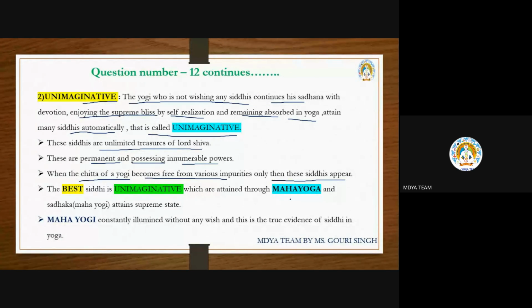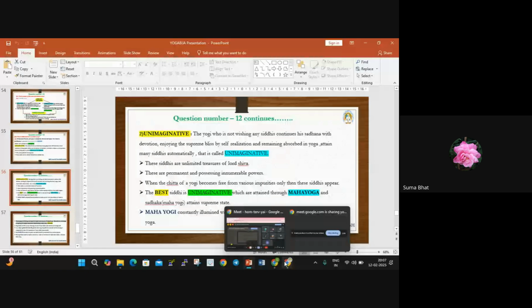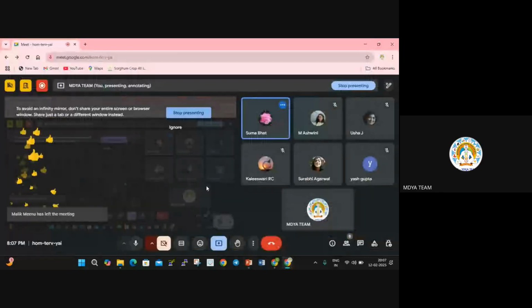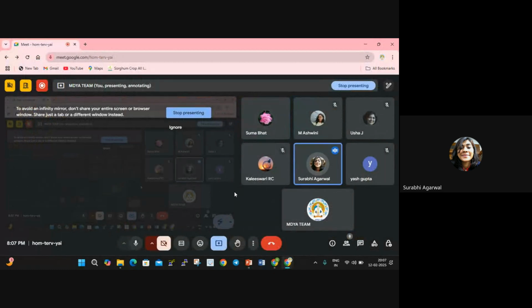What are the impurities discussed here? Yes, anyone can unmute yourself and tell me. Of the mind, like desires. Kama, Krodha. The jnani is still stuck in the material world and associates himself with... What are the impurities? The greed, jealousy, anger, desires.